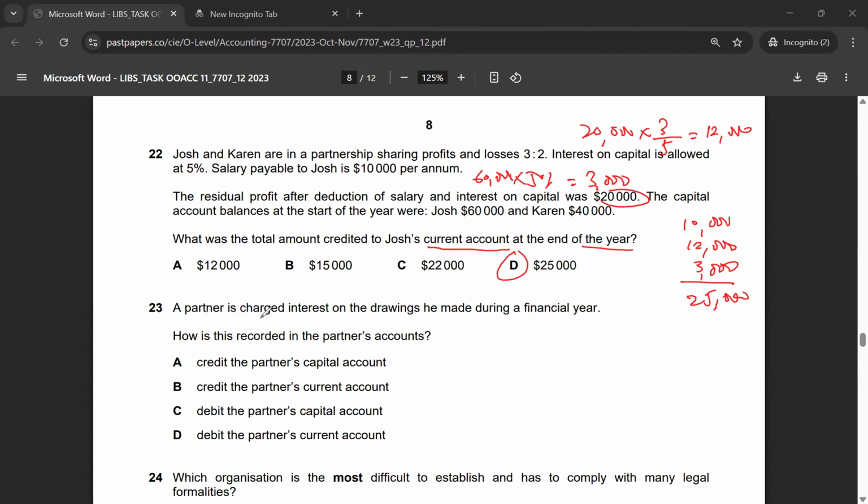Let's look at multiple choice 23. A partner is charged interest on drawing he made during a financial year. How is this recorded in partner's account? So that will actually be debit the partner's current account. So that would be the correct answer. Multiple choice 23 has the correct answer of option D. It will be debited to partner's current account.